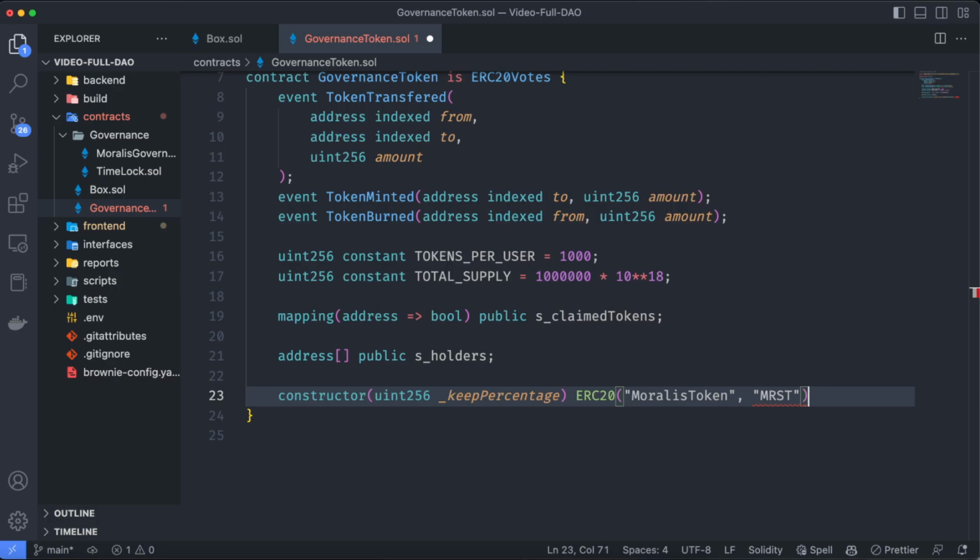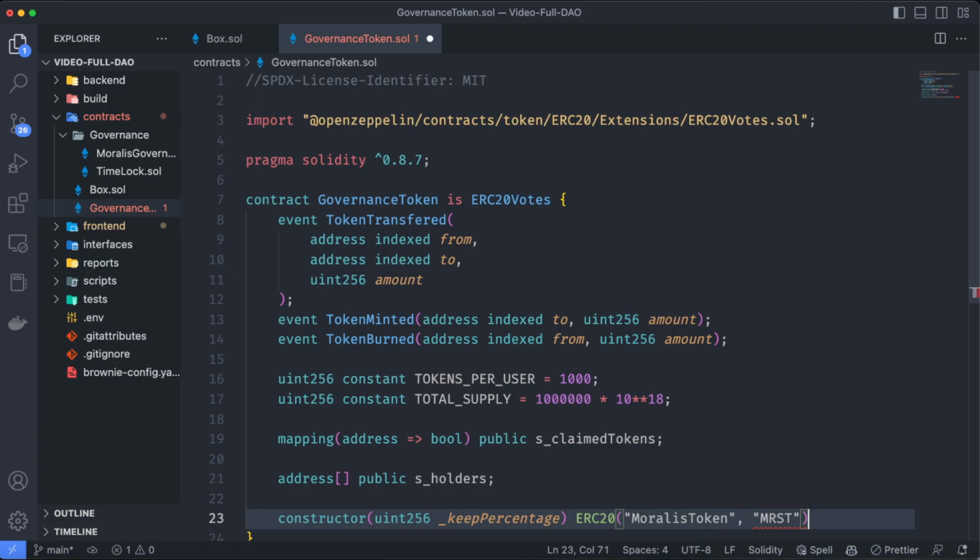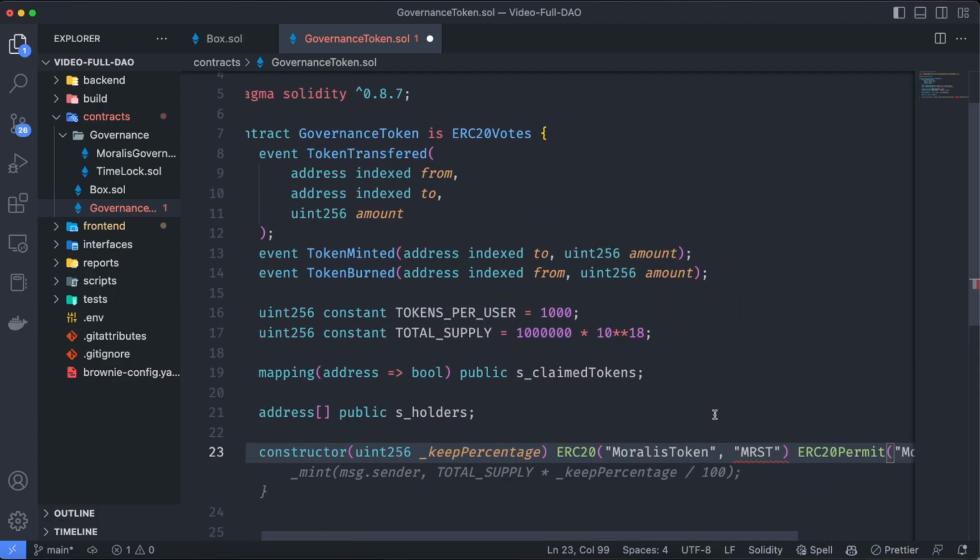And remember, we are importing from this extension, ERC20 votes. So we need to also add a permit. So ERC20 permit of the Moralis token.